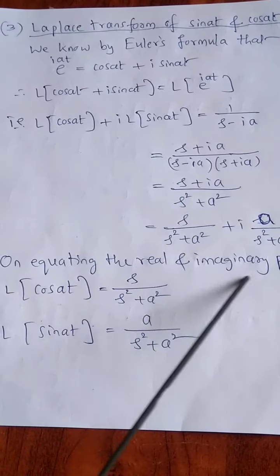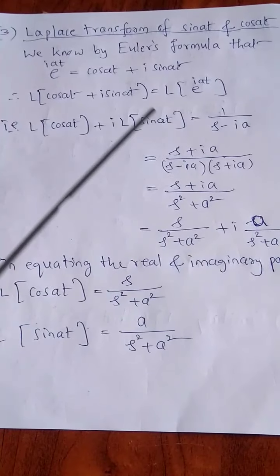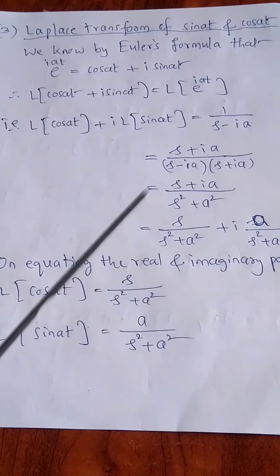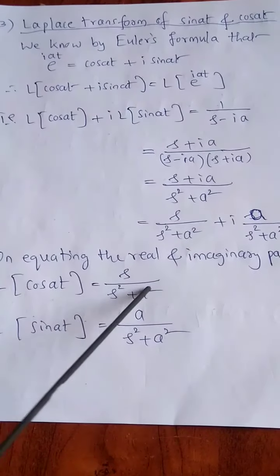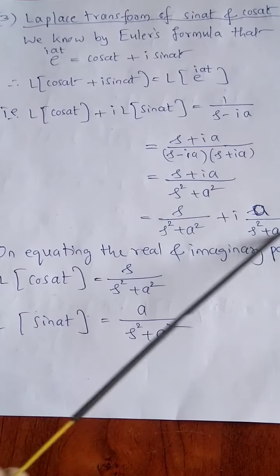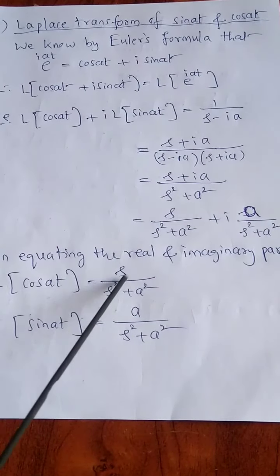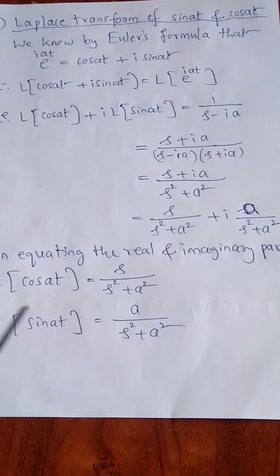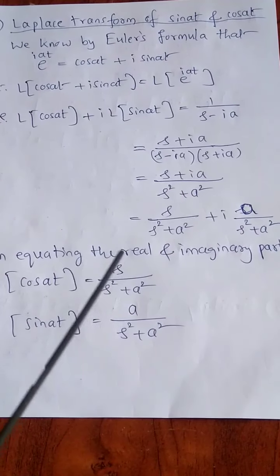On equating the real and imaginary parts, Laplace of cos at is this, and Laplace of sin at is this. So Laplace of cos at is s divided by s square plus a square, and Laplace of sin at is a by s square plus a square.